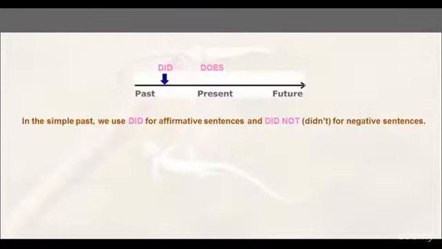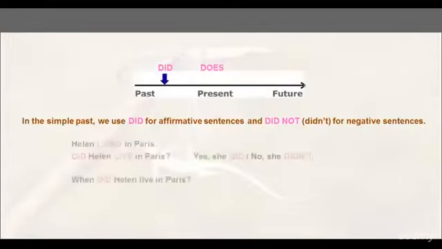In the simple past, we use did for affirmative sentences and did not or didn't for negative sentences. Helen lived in Paris. Did Helen live in Paris? Yes, she did. Or, no, she didn't. When did Helen live in Paris?